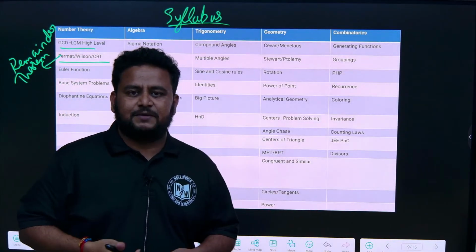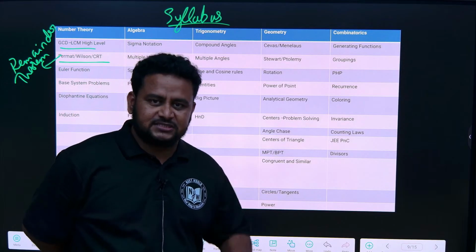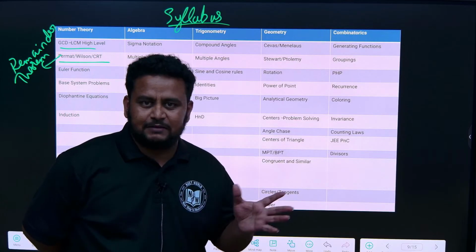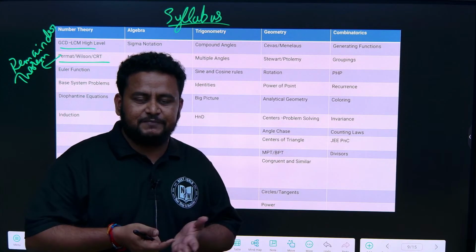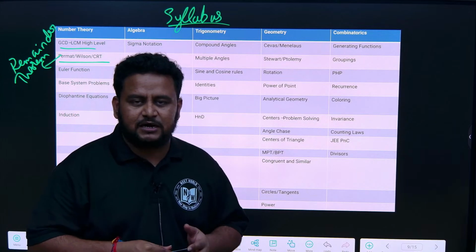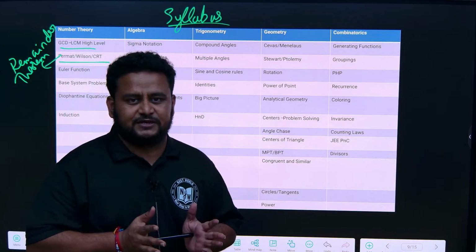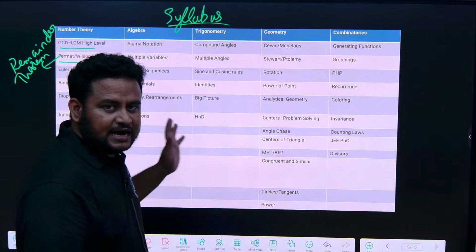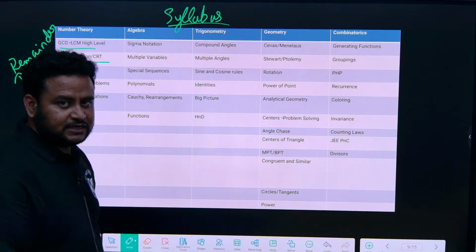Every day classes will be coming. That is, in a week at least 4 days you will be having the classes for IOQM. Please regularly watch the sessions. We will be coming with high quality questions, not some random questions, but the previous year questions of IOQM. Chapter wise we will be coming up with that, and duration will be 50 to 60 minutes each day, and we will be covering a lot of questions each day. That is at least 4 days in a week. Based on the response, we will see whether we have to do it every day. Okay, this will be highly useful for school students and also inter students. Why it is useful, I will tell you in a short while from now.